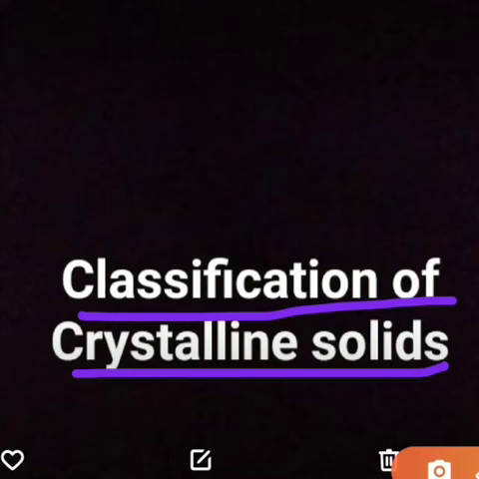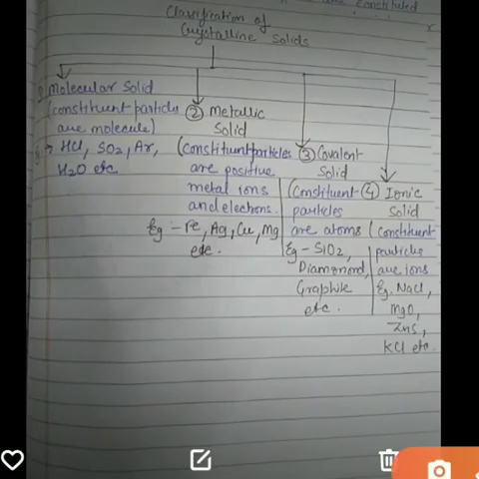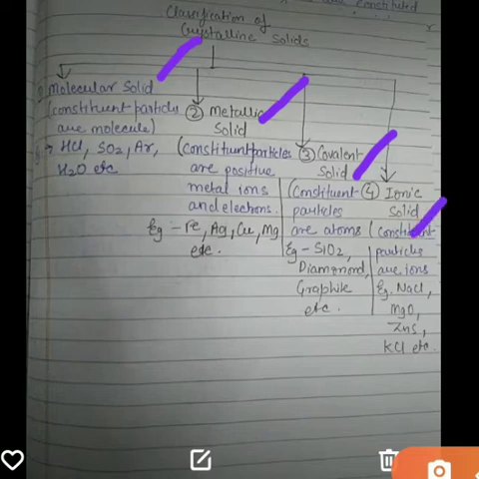So now we will discuss the classification of true solids. So let us begin. Students, overall, crystalline solids are basically divided into four types. The very first one is the molecular solid, the second is the metallic solid, the third is the covalent solid, and the fourth is the ionic solid.